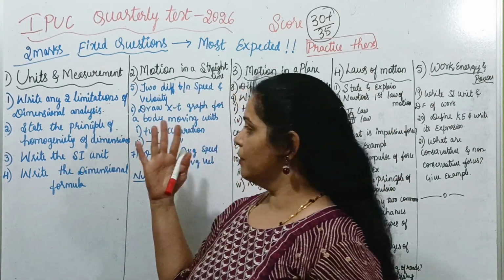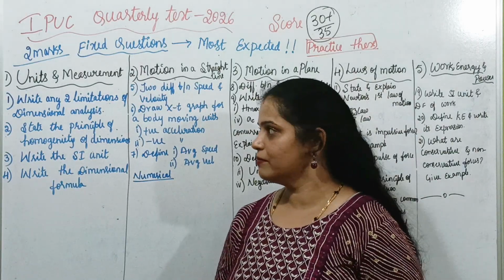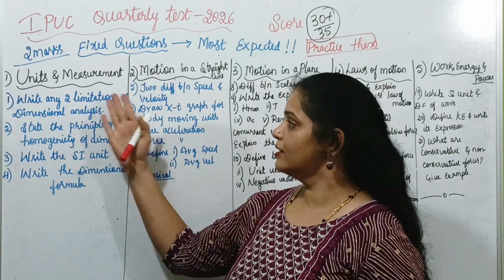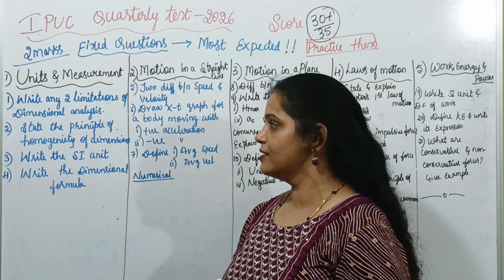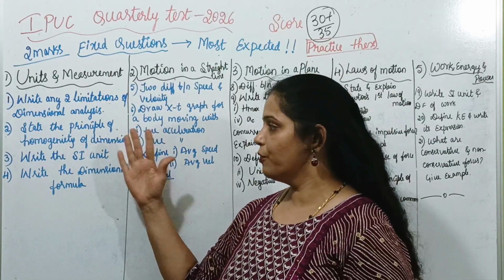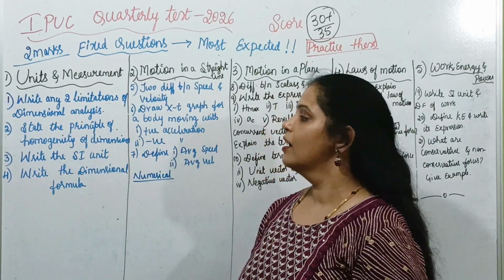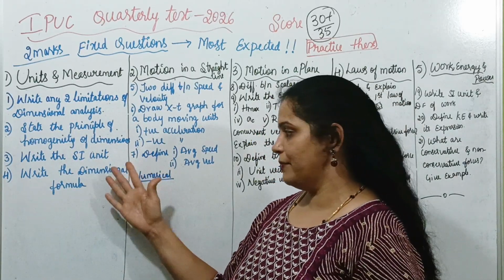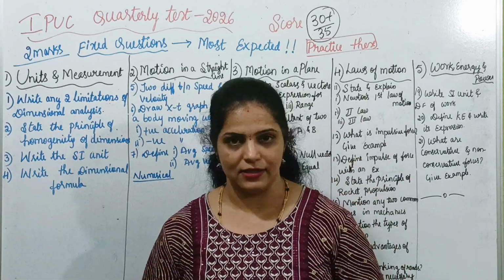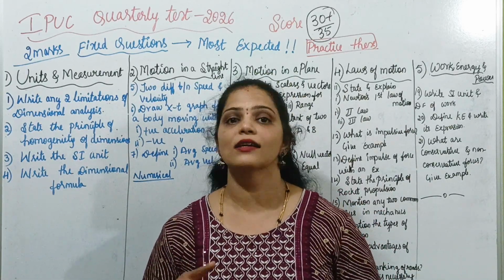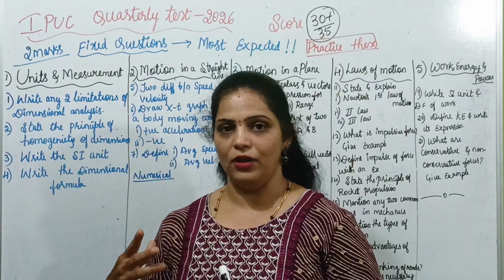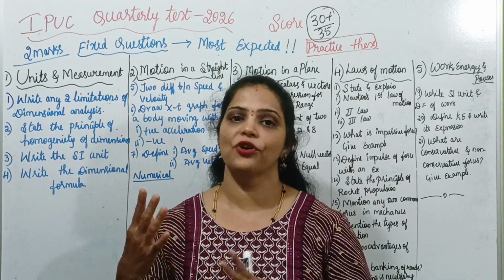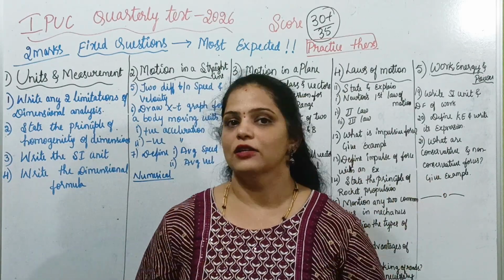So the important questions of units and measurement are: write any two limitations of dimensional analysis, state the principle of homogeneity of dimensions, write the SI unit or dimensional formula of some physical quantities. So you should be in a position of writing SI unit and dimensional formula of the physical quantities which you have studied in these five chapters.